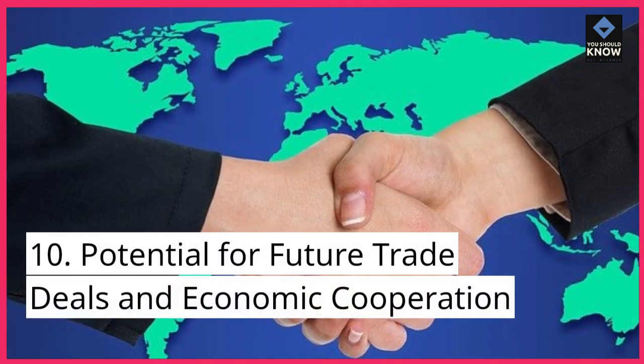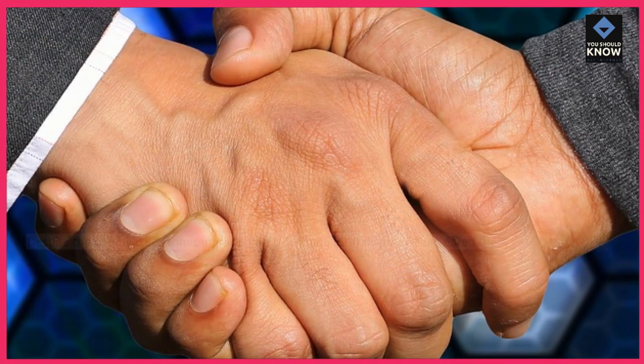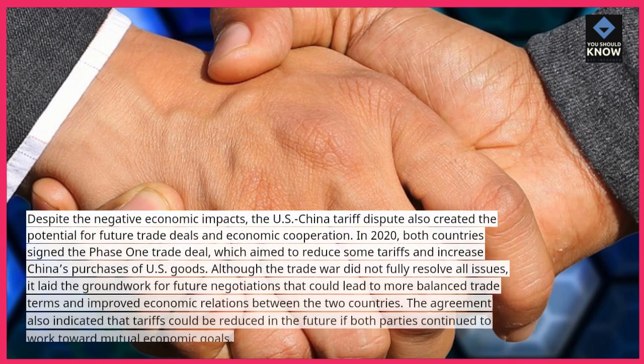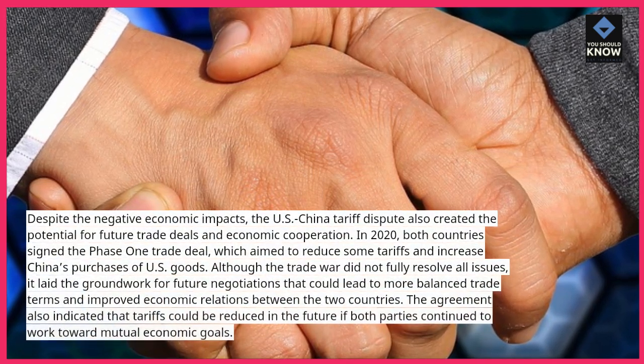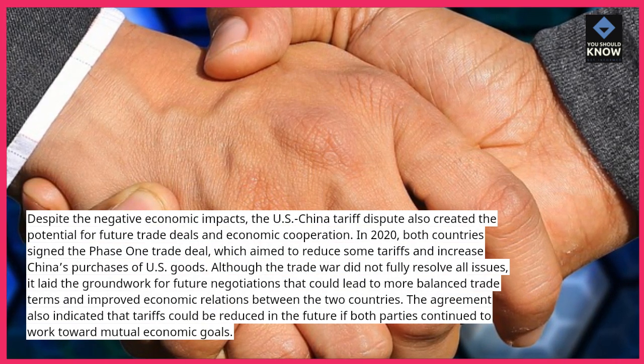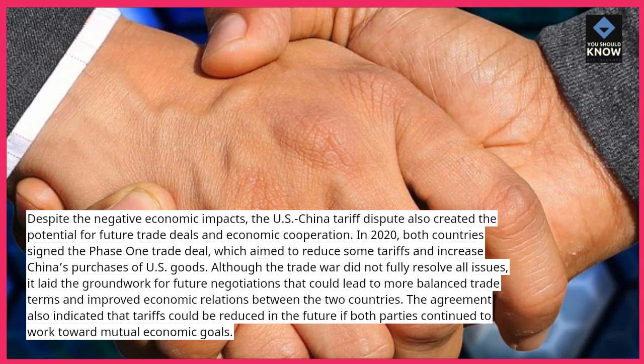10. Potential for future trade deals and economic cooperation. Despite the negative economic impacts, the U.S.-China tariff dispute also created the potential for future trade deals and economic cooperation. In 2020, both countries signed the Phase 1 trade deal, which aimed to reduce some tariffs and increase China's purchases of U.S. goods.